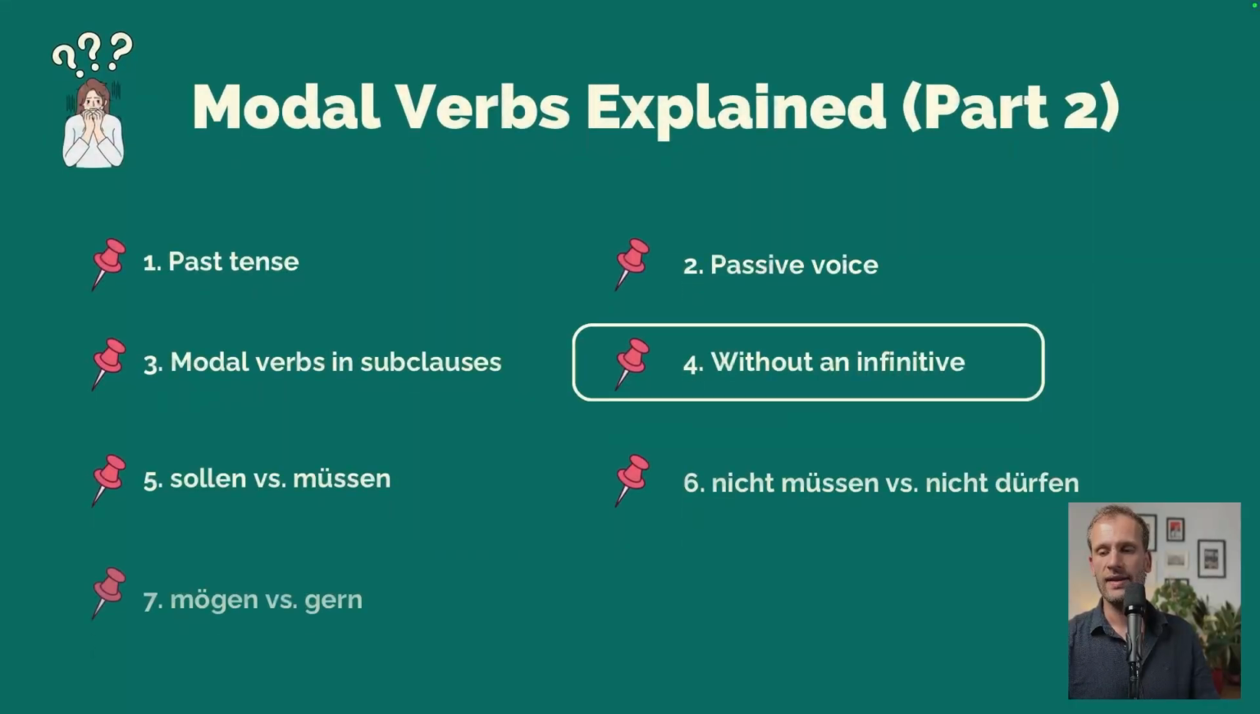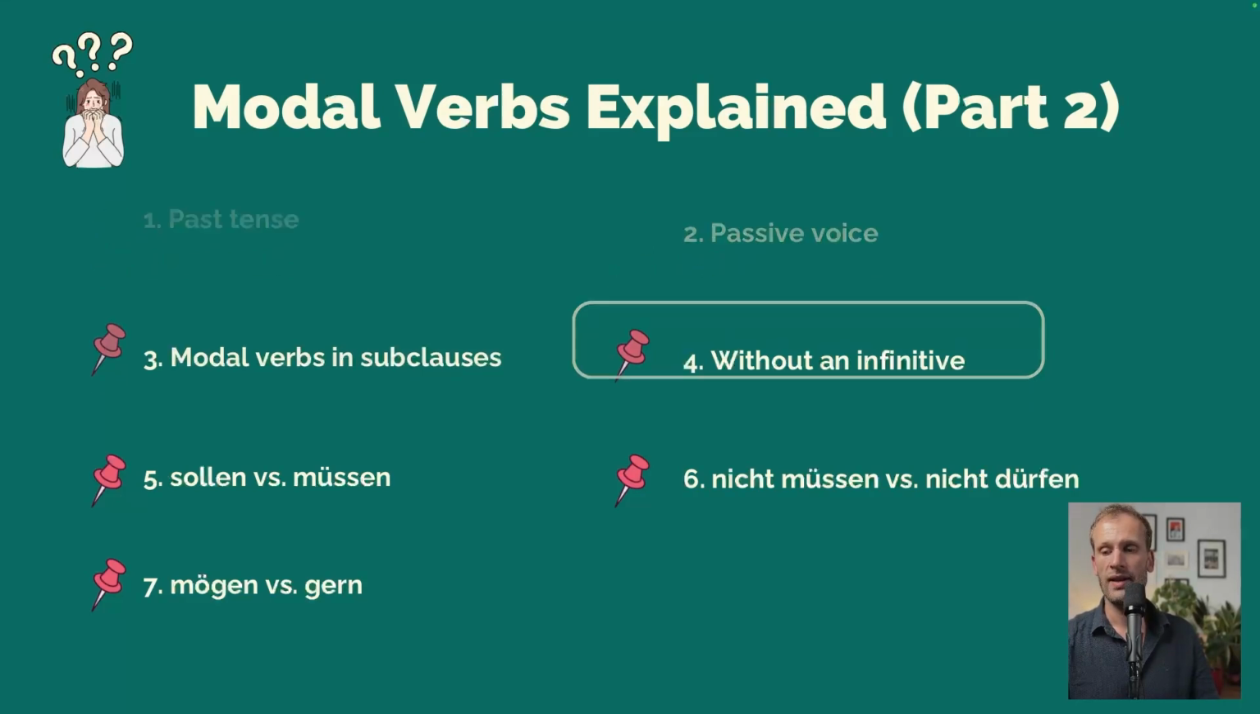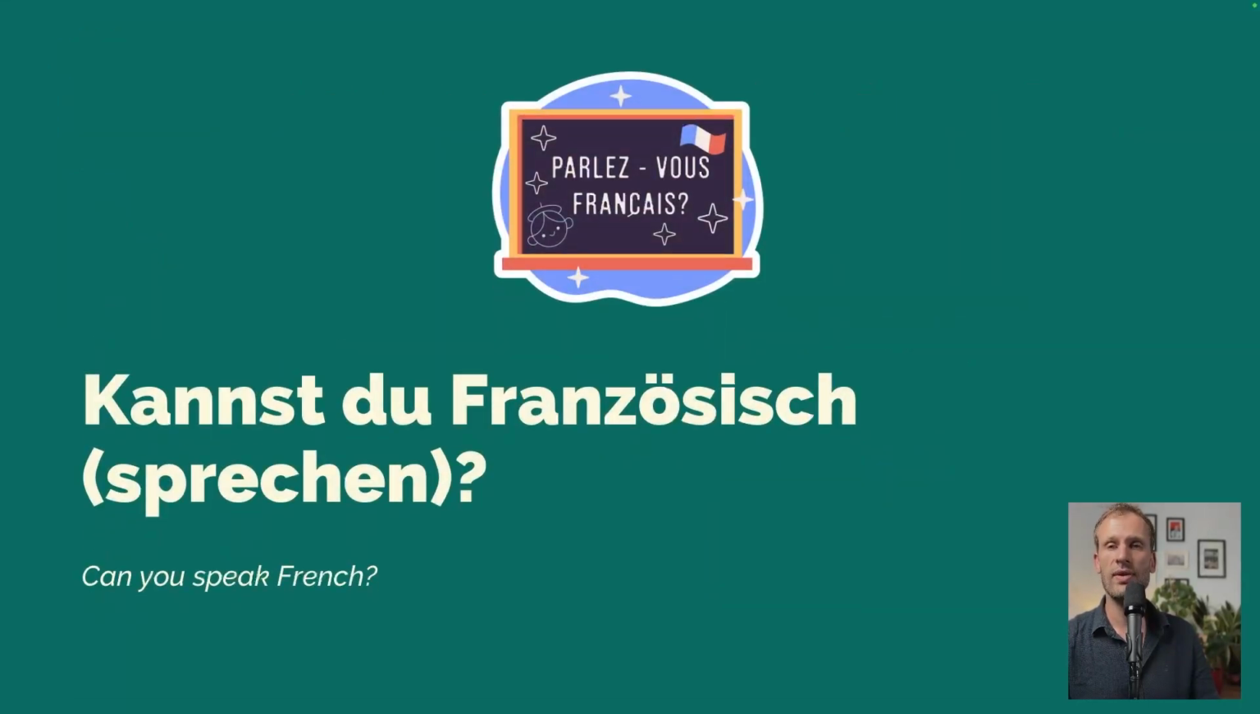Okay, great. Next item is the usage without an infinitive. Let's take a look, because usually you get a modal verb in combination with an infinitive. Sometimes that's not the case. For example, with languages. If you want to say, can you speak French?